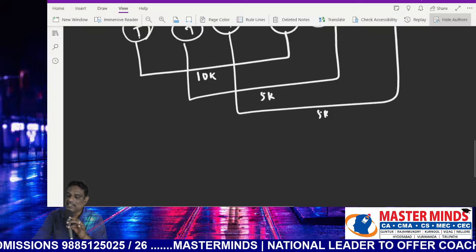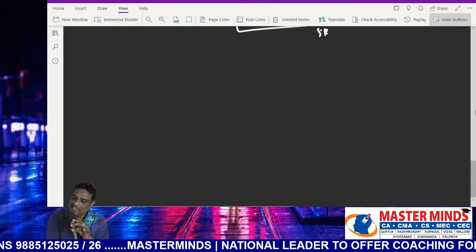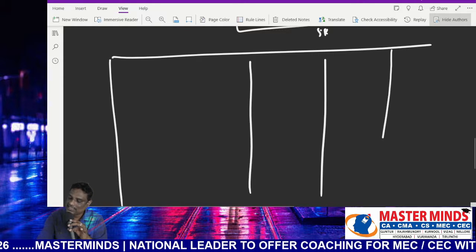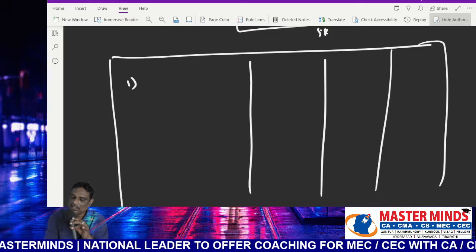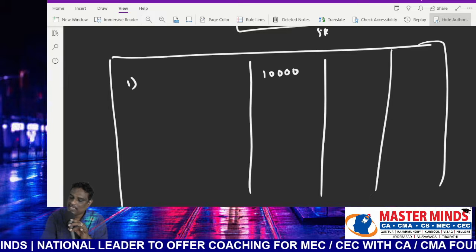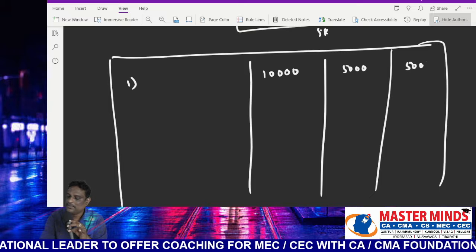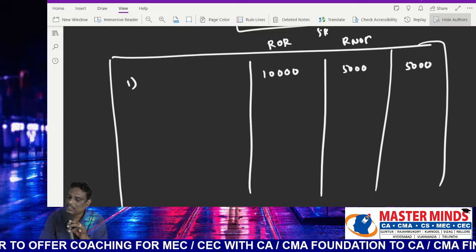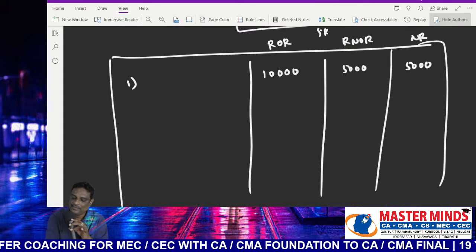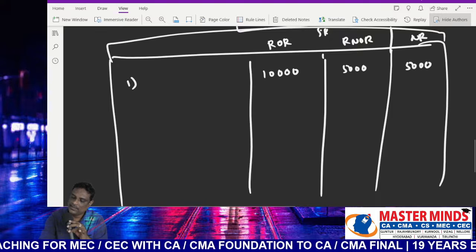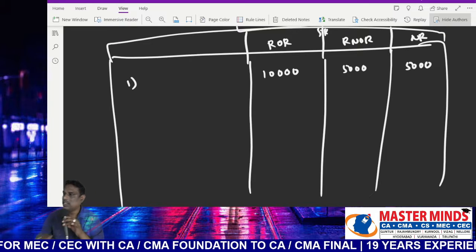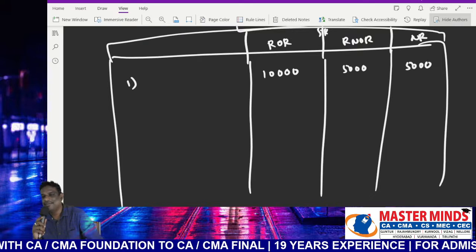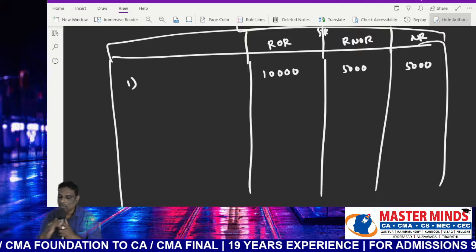So first one, taxable in first case 10,000, taxable in second case 5,000, taxable in third case 5,000. Point number 1: 10,000, 5,000, 5,000. First case, resident and ordinarily resident. Second, resident but not ordinarily resident. Third one, non-resident. Have you understood how to answer this question? This is very important from the examination point of view. So, point number 2.